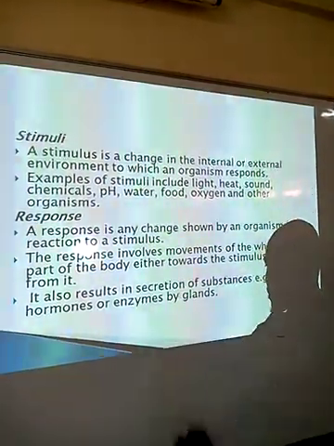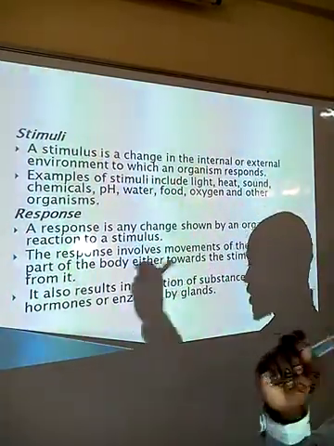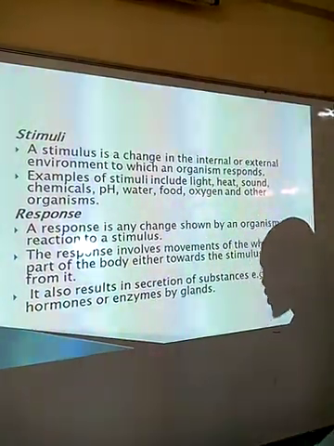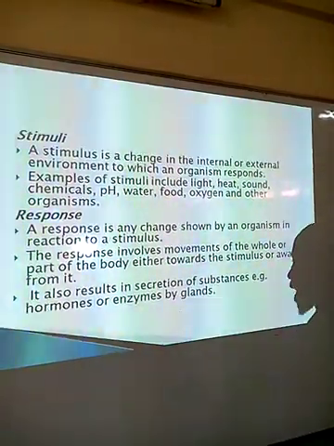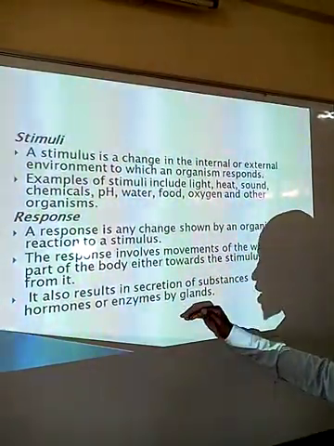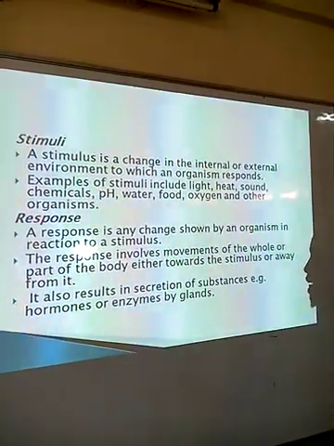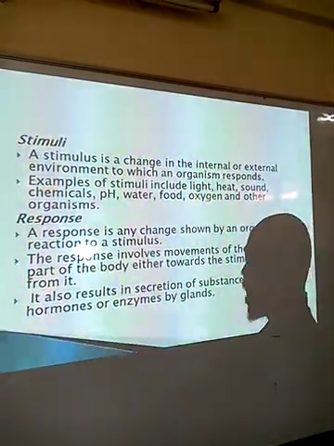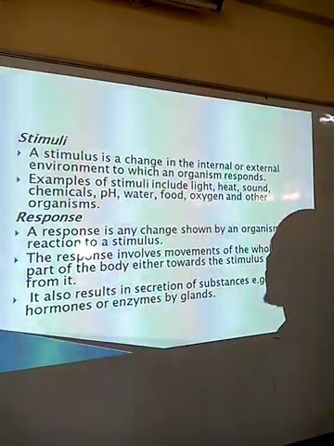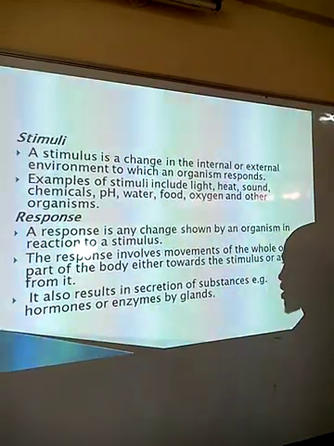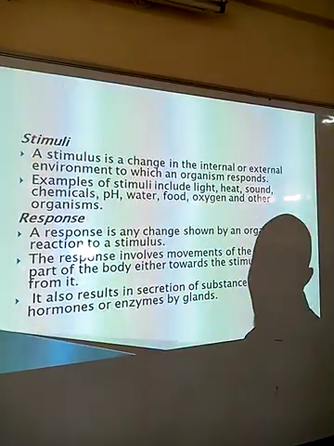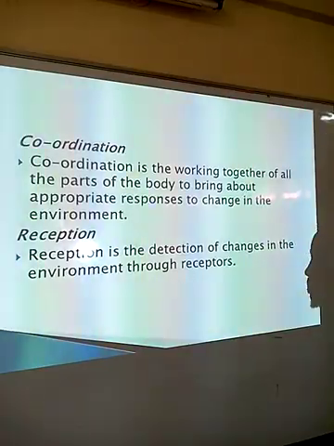Taking the lion example again, when the eye sees the lion, immediately a person will start running away. How do you run away? It means that there is a gland, the pituitary gland, which triggers another gland called the adrenal gland, so that it produces the hormone called adrenaline. Then there is increased supply of blood to the tissues. As a result, there is a buildup of energy, which enables the organism to take on flight. So those are some of the responses, the changes that an organism undergoes.